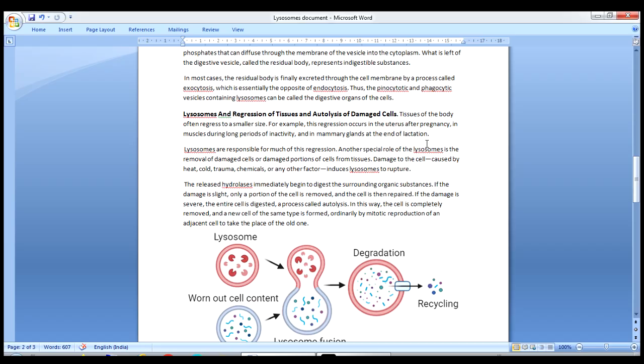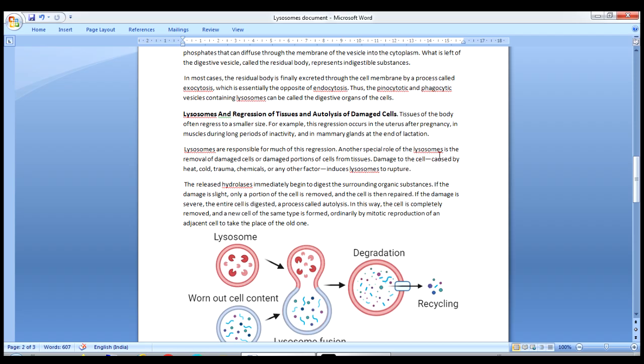Understand? Also, when we do exercise, our muscles expand, but once we stop exercising, our muscles come back to their normal size in a process called regression. Like that, in the mammary glands, once the lactation period is over, the breast of the female starts to regress and attains almost its original size from before. So this process is called regression, which occurs with the help of lysosomes. Lysosomes are responsible for much of this regression.